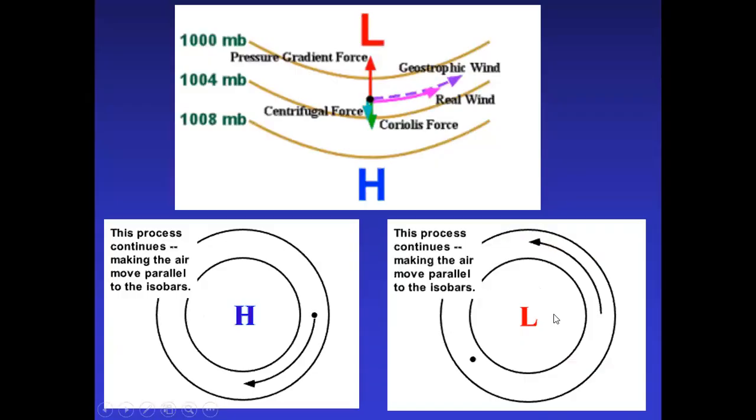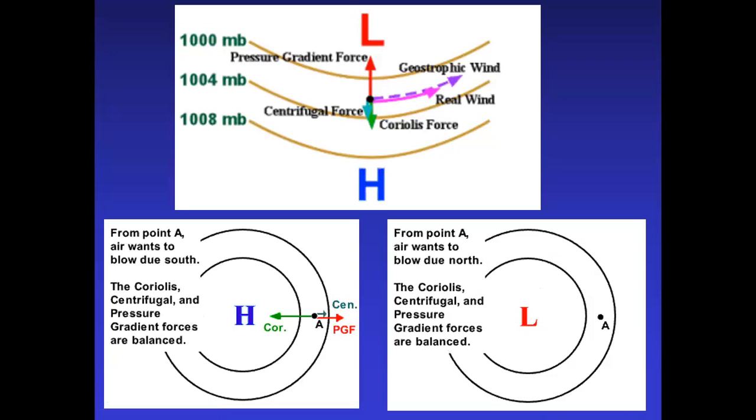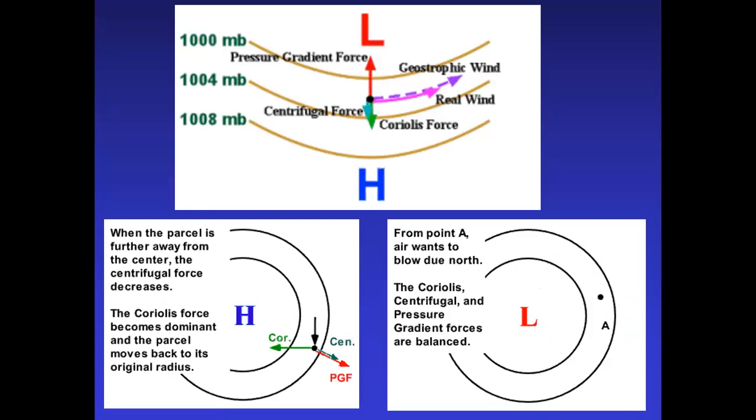You see from the start. Suppose this is a point where the pressure gradient force and Coriolis force are equal, then it is geostrophic wind.